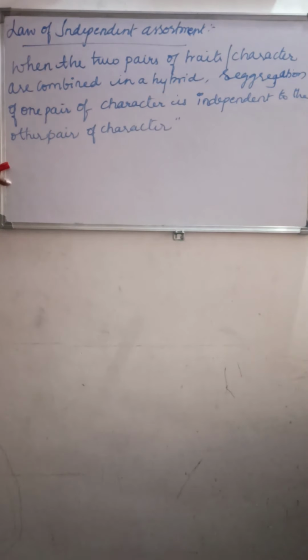So what is the law of independent assortment? It states that when two pairs of traits, also called characters, are combined in a hybrid, the segregation of one pair of characters is independent of the other pair.